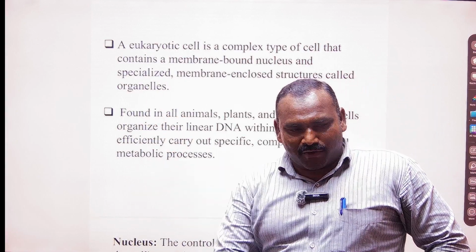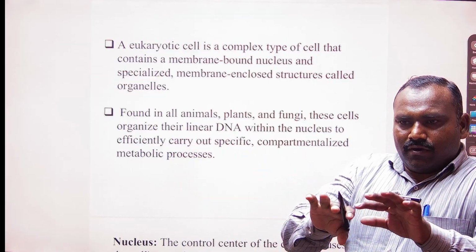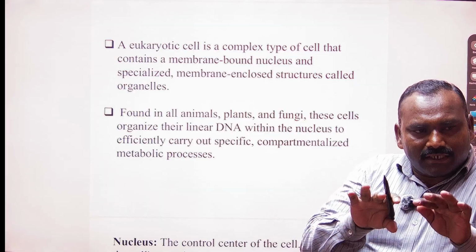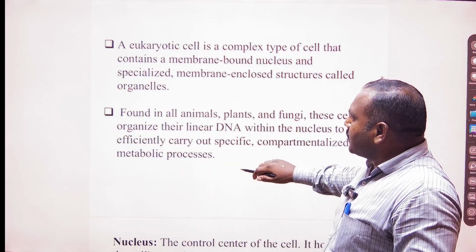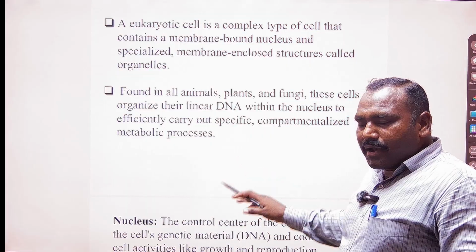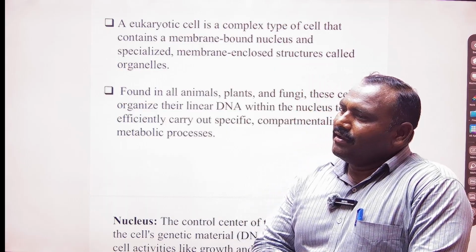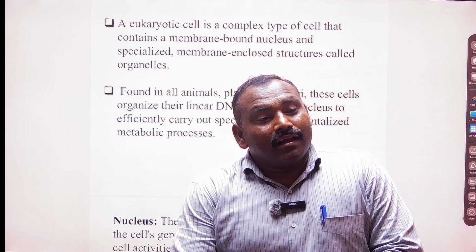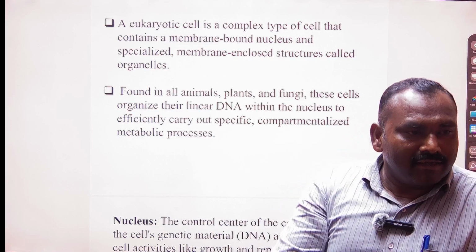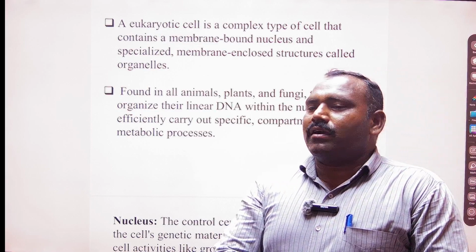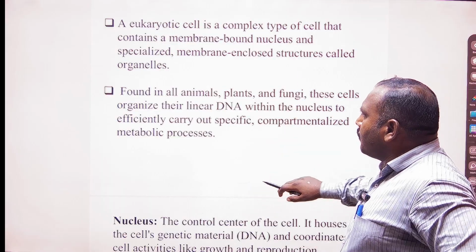Eukaryotic cells are the developed cells. There is a distinguished boundary between the nucleus and the cell cytoplasm in eukaryotic cells. And there are membrane-bound cell organelles. Some cell organelles are single membrane, some are double membrane. Lysosome is a single membrane-bound organelle, whereas the mitochondria is a double membrane organelle. See the different kinds of organelles.